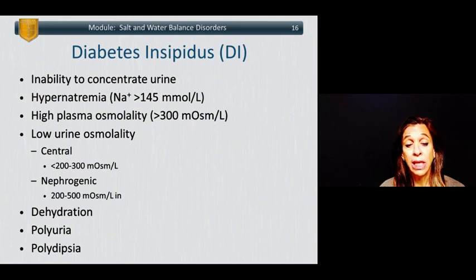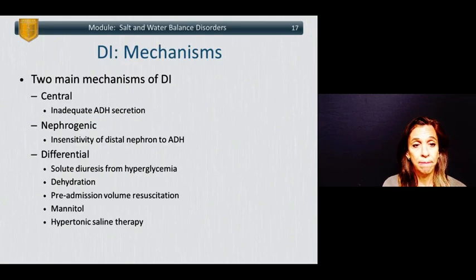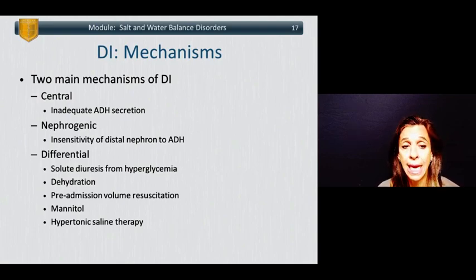Diabetes insipidus is associated with dehydration, polyuria or excessive urination, and polydipsia or excessive thirst and drinking. There are 2 main mechanisms of diabetes insipidus, either central, which is due to an inadequate antidiuretic hormone secretion, or nephrogenic, which is due to insensitivity of the distal nephrons of the kidneys to antidiuretic hormone action. The differential includes solute diuresis from hyperglycemia, dehydration, pre-admission volume resuscitation, mannitol administration, or hypertonic saline therapies.